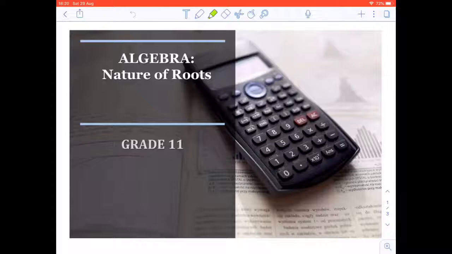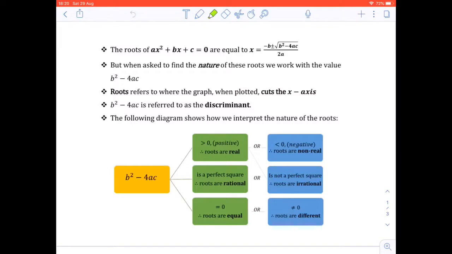In this video, I'm going to show you how to work out the nature of roots. This is relevant for a grade 11 level. First, I'm going to explain what roots are.